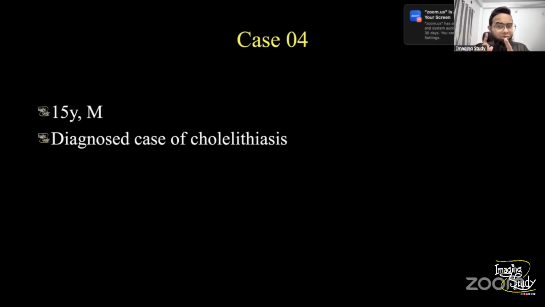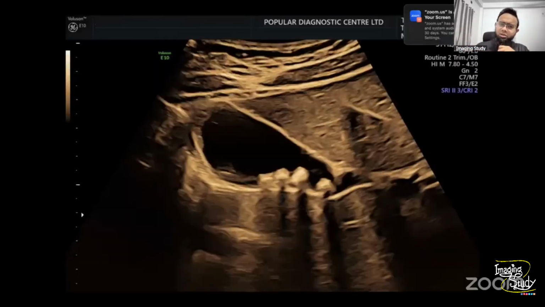So now let's jump into the main cause and common cause in usual tropical countries. So here is the picture. You see, this is the gallbladder. If I show you the case, you see tiny echogenic structures casting posterior acoustic shadows within the lumen. So 100% or even 99% of people will say it is cholelithiasis.